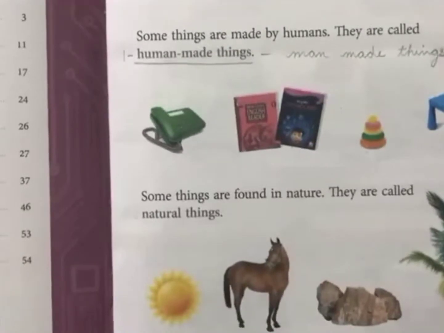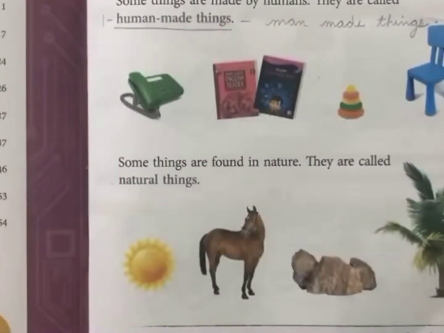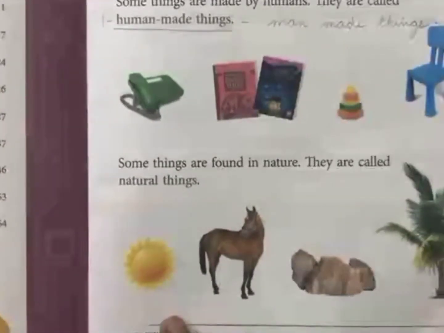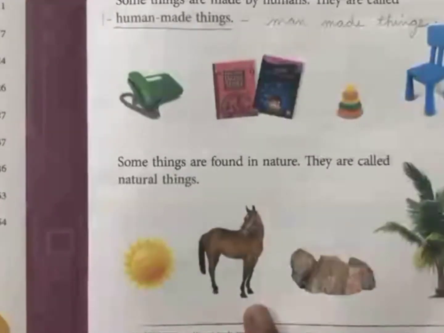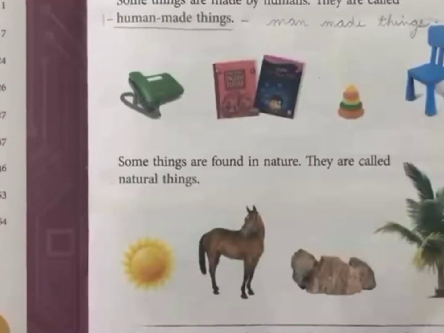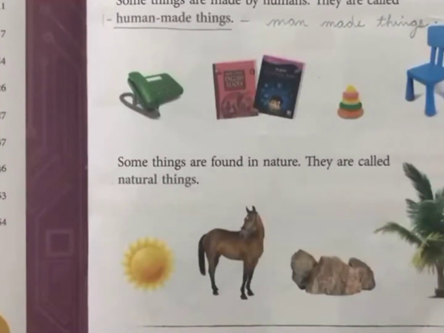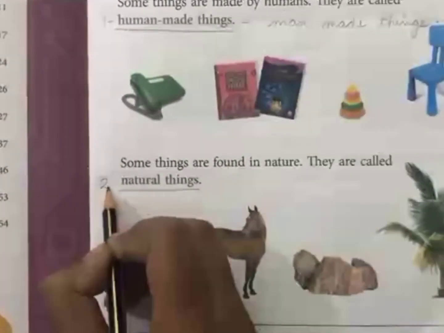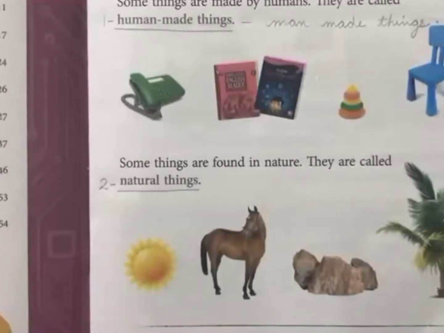Now some things are found in nature. These things are not made by humans. We cannot make these things, like this is sun. Can we make sun? No. Can we make animal? No. Horse, rock, tree. Can we make all these things? No, we cannot make all these things, and these things are found in nature, or you can say these things are created by nature. So these things are called natural things.